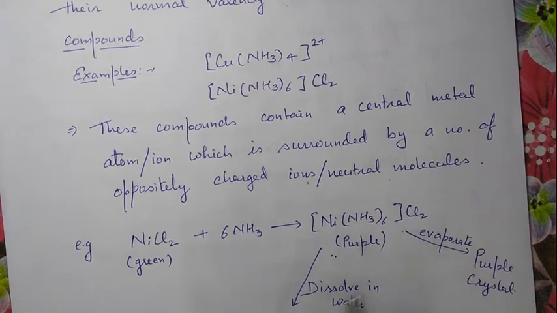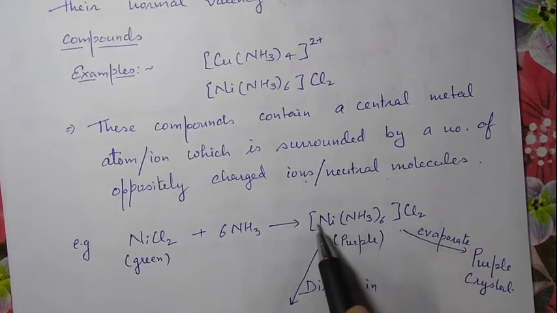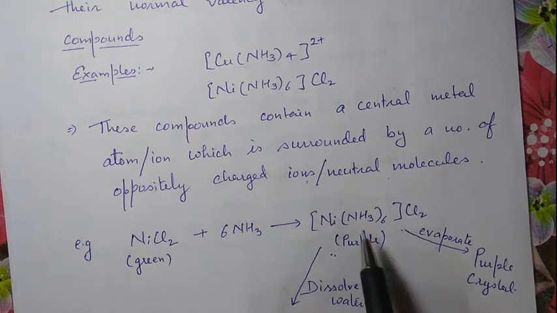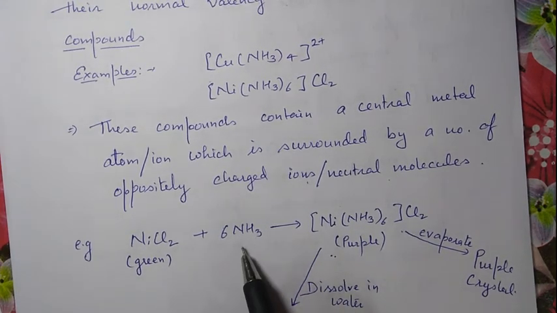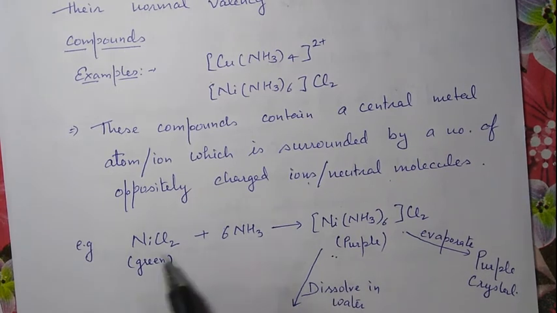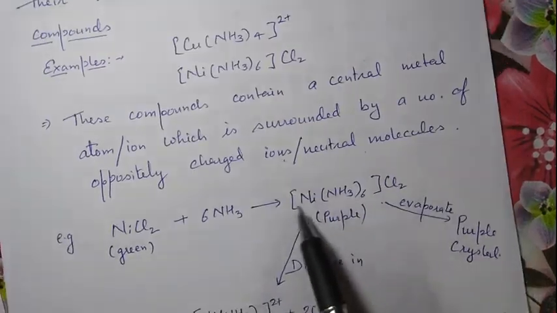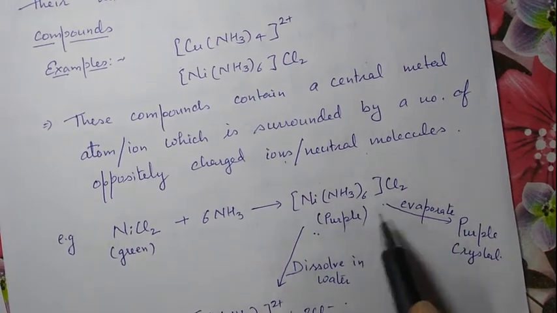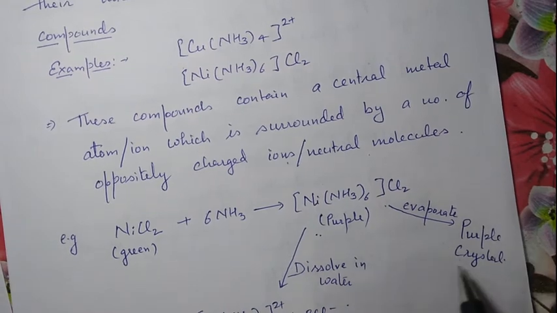This type of complex compound can be formed from simple stable molecules, by combining stable compounds, and on evaporation it gives crystals.